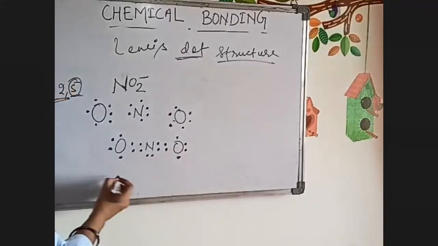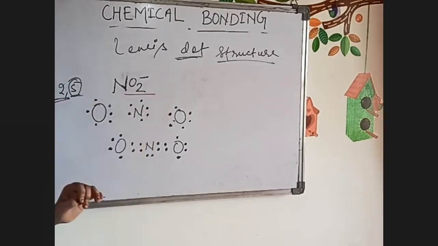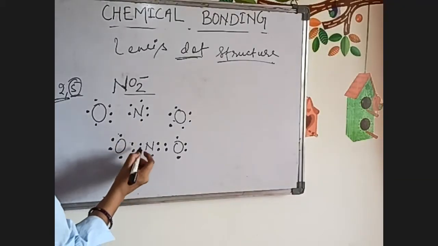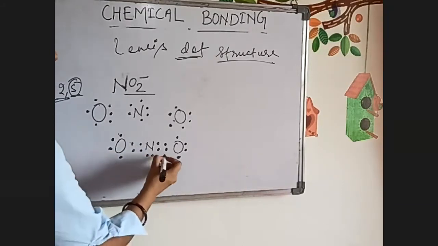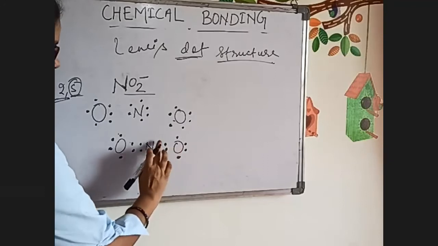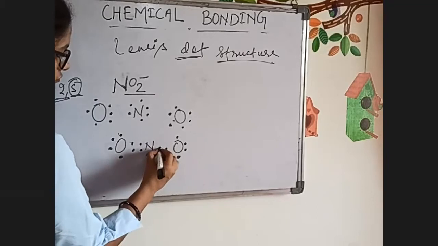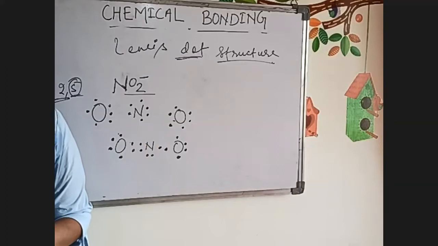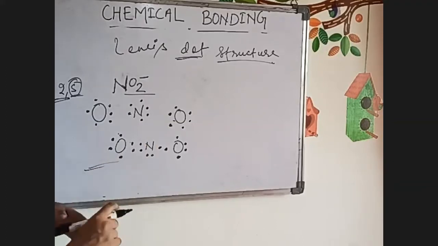So this is called the Lewis dot structure of NO2 minus. Understood, everyone? Now you can see 1, 2, 3, 4, 5, 6, 7, 8, then for nitrogen also 4. Here it will be written like this. So when you see it, the Lewis dot structure will be written like this. So this is known as the Lewis dot structure.